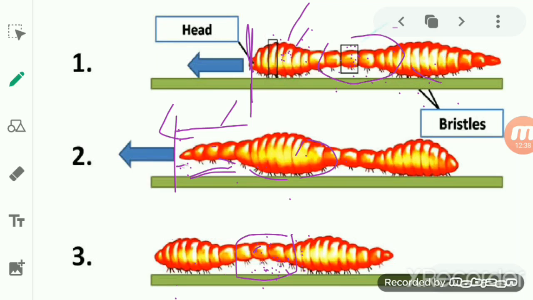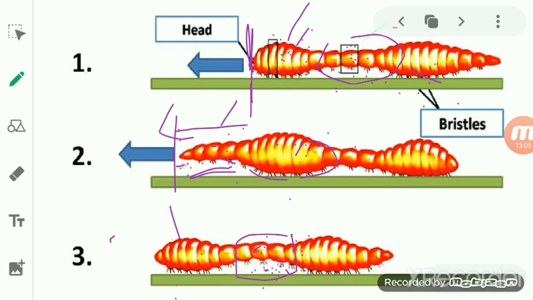And one more thing, students: this contraction of the circular and the longitudinal muscles is occurring in every segment. First the head will contract, become thin and long, then the longitudinal muscle will work here and it becomes fat and short. Now the contraction of the middle portion will occur by the circular muscles.